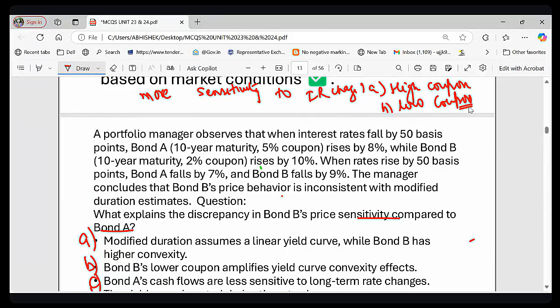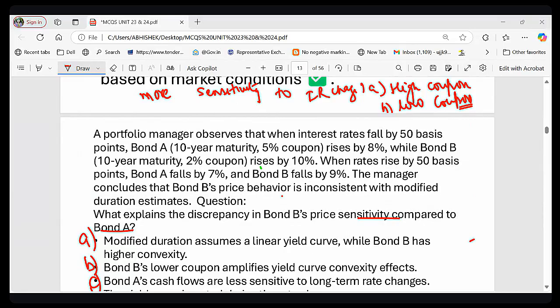Yes, B. Very good, Sandeep. Option B is correct. Low coupon bond is the correct answer.